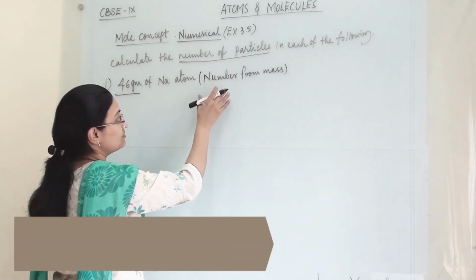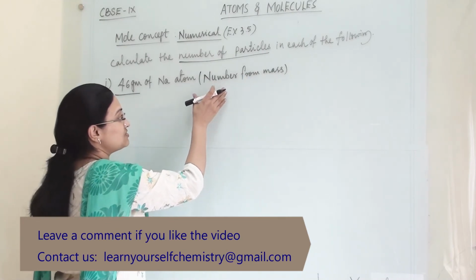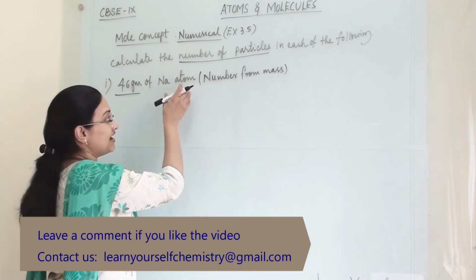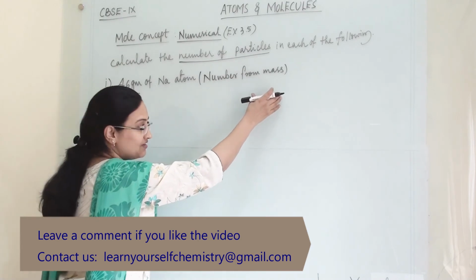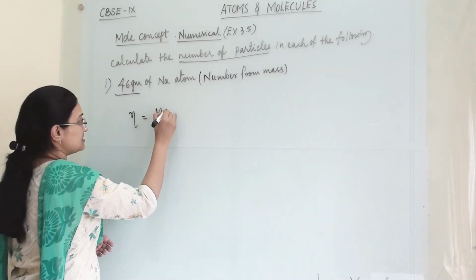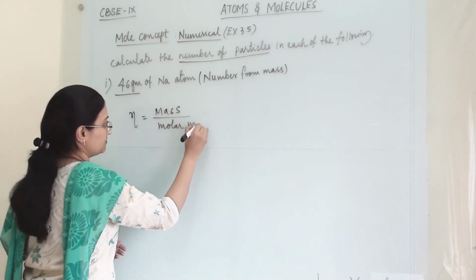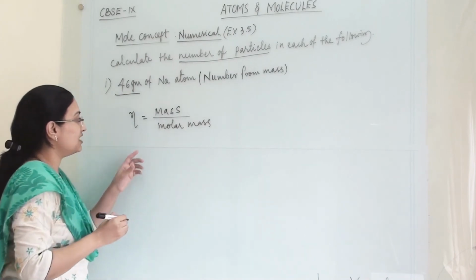Once we find this out, it will be called number from mass. That means we are finding the number of atoms from the given mass. So n equals the mass divided by molar mass. This is our standard formula.